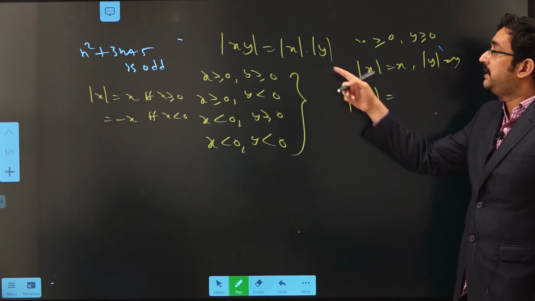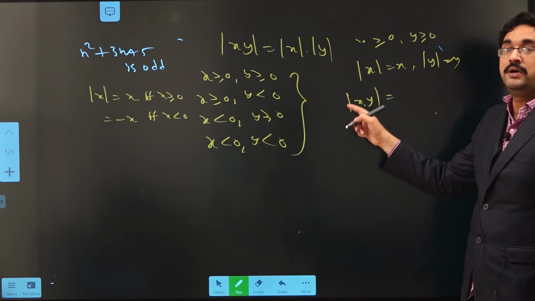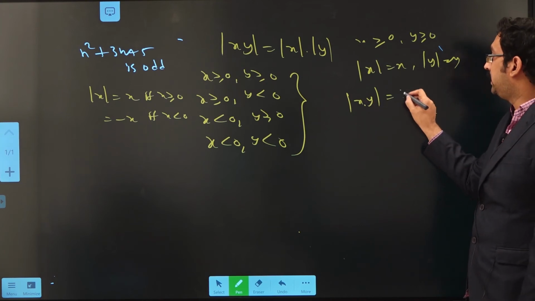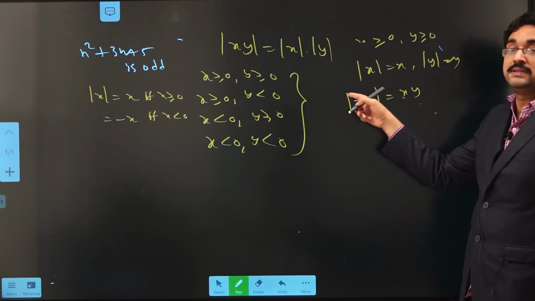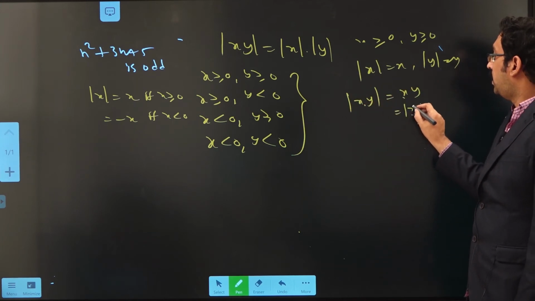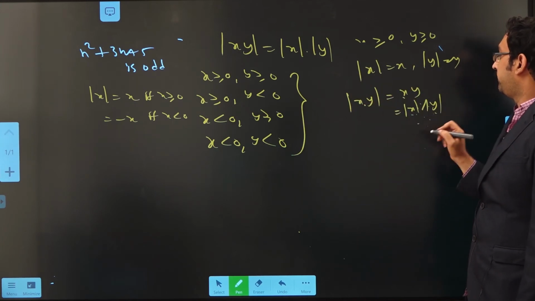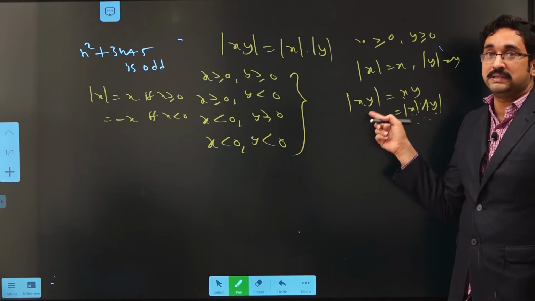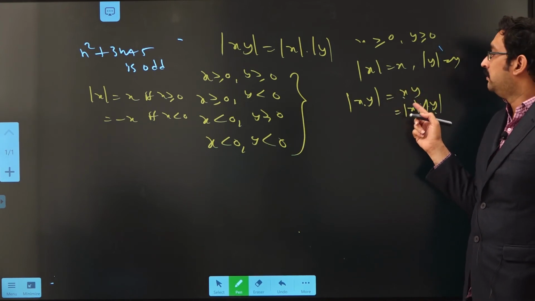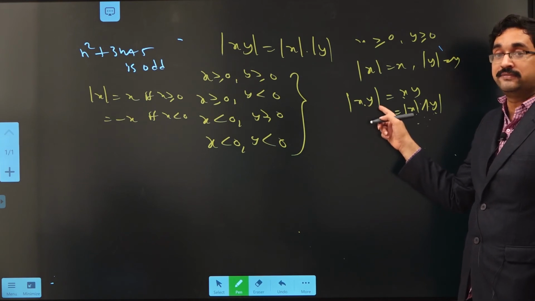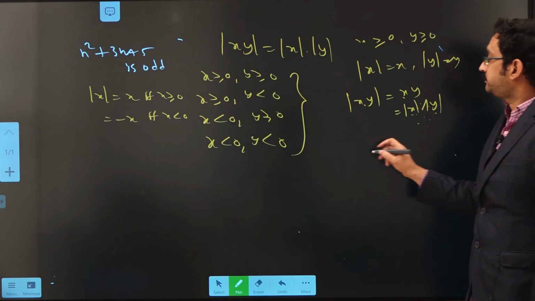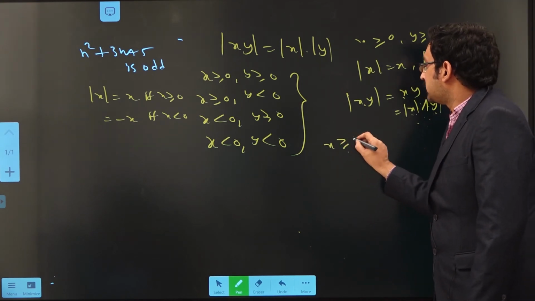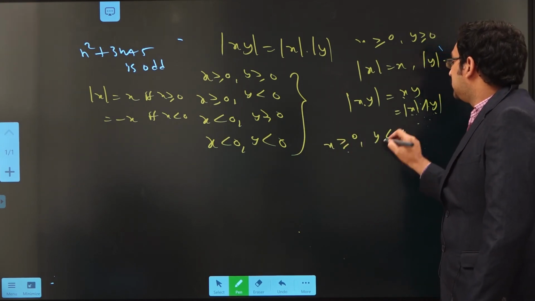That's why, by the definition of modulus, modulus of xy is equivalent to x into y. So as x equals modulus of x, we can write mod x into mod y. So for the first case, both x and y positive, we proved that modulus of xy equals mod x into mod y.